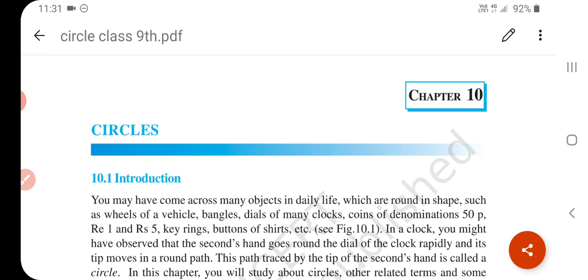My name is Swati Sharma, and it's class 9 Maths, and our new chapter is Circle.